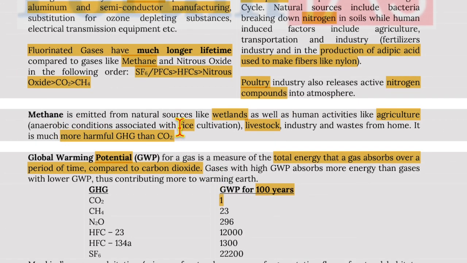Methane is emitted from natural sources like wetlands as well as human activities like agriculture, whereby anaerobic conditions are associated with rice cultivation, livestock, industry and waste from homes. It is a much more harmful greenhouse gas than CO2.